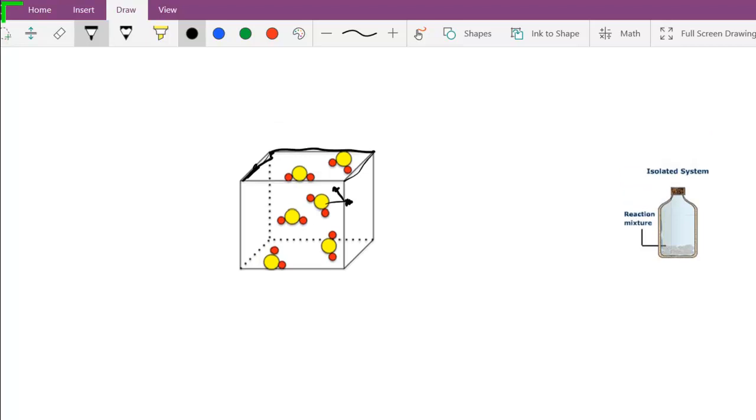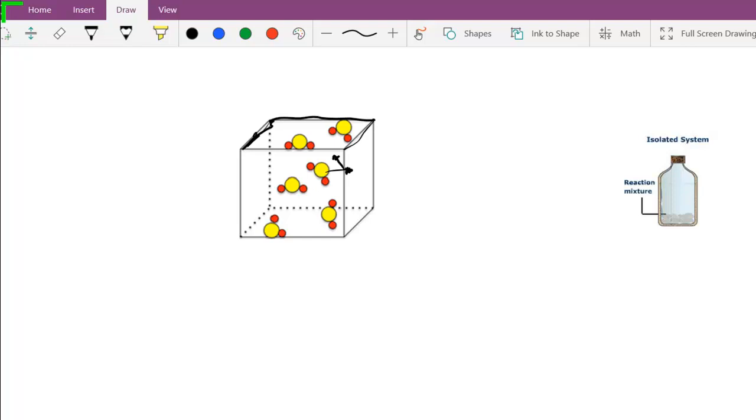So this is internal. Actually, if we consider this box to be in free fall, then there's a weight acting down on it, right? And now there is an outside force, the force of gravity, which is acting on the box. So it's acting outside of the system on the box. So this would be an external force, and this would not be an isolated system.